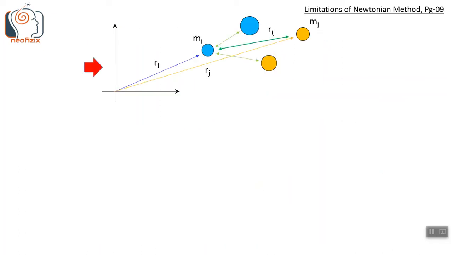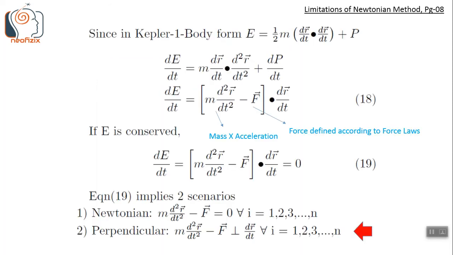Thus, Newton's equation is only a small subset of all energy conserving processes. Whenever Newton's equation is valid, energy is necessarily conserved, but whenever energy is conserved, it is not necessary that Newton's equation is valid. Let us now look at what equation 19 becomes in case of n-body interaction.